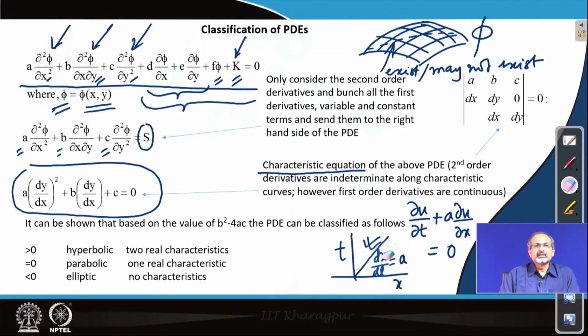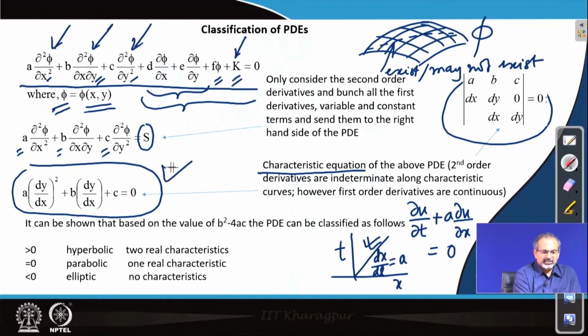However, the first order derivatives will remain continuous. Based on these two facts, we would be able to obtain a condition for which characteristics either exist or they do not exist, and that is the basis on which we have a certain determinant shown over here. This equation basically is an outcome of that determinant.